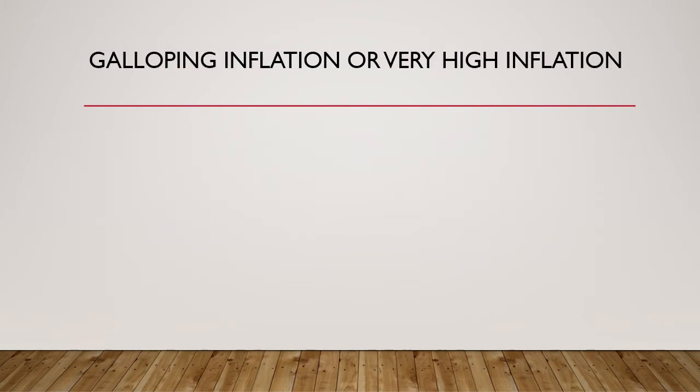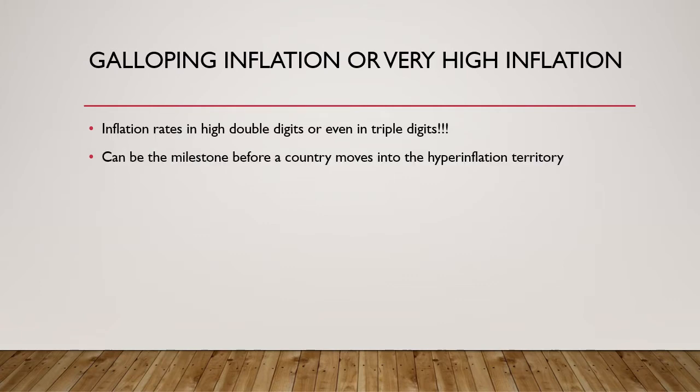So now, what is galloping inflation or very high inflation? In galloping inflation, unlike in hyperinflation, inflation rates are high, but only in high double digits or even in triple digits. Galloping inflation can be a milestone before a country on its road towards hyperinflation.